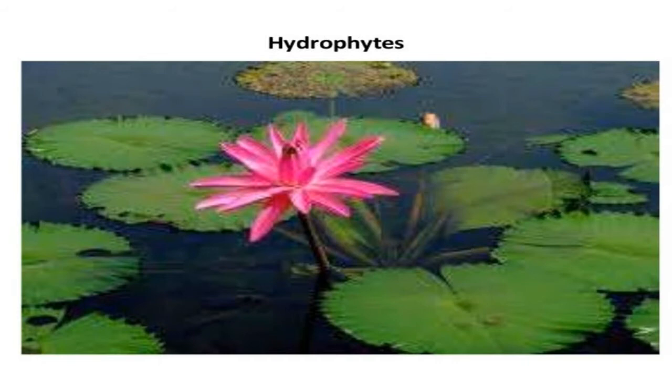Hydrophytes face certain challenges, that is, availability of more water than is needed. Water current may damage the plant body. Water level may change regularly. They must maintain buoyancy in the water. So adaptations of hydrophytes are: roots are poorly developed, plant body is greatly reduced, and submerged leaves are narrow or finely divided. The example is hydrilla.